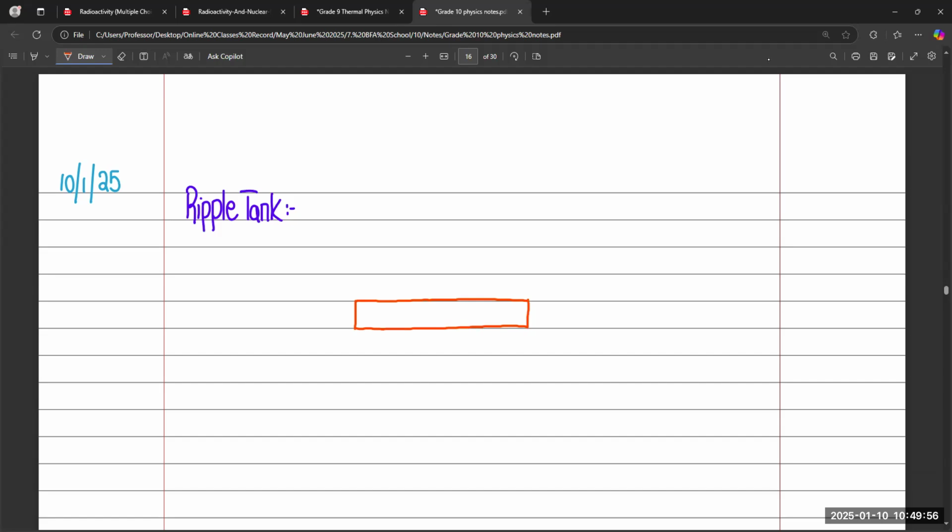Let's suppose this is our tank. And normally you observe, let's suppose there is a tap of water, and from that tap, it starts to leak drop by drop, like after every second one drop falls. There is a tub or container placed under that tap, so the drops start to fall into that tub. Because of that continuous drop of water droplets into the water, waves are formed continuously on the water surface.